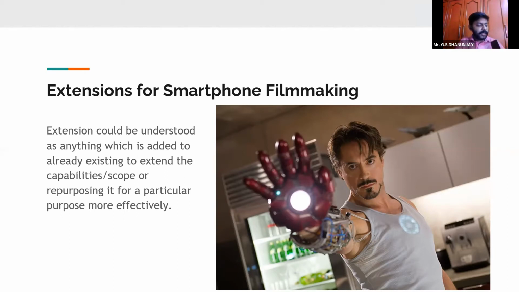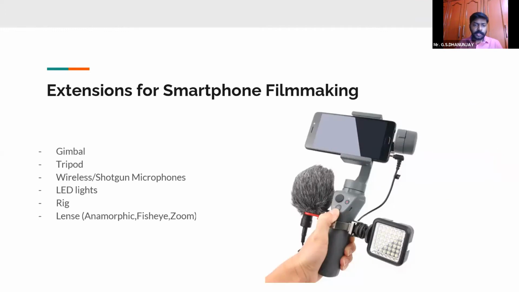Or whenever I am running somewhere and recording a scene which involves a lot of running, I can't use a trolley and I can't use all those costly equipment when it comes to independent cinema. So there are a lot of extensions which you could use.